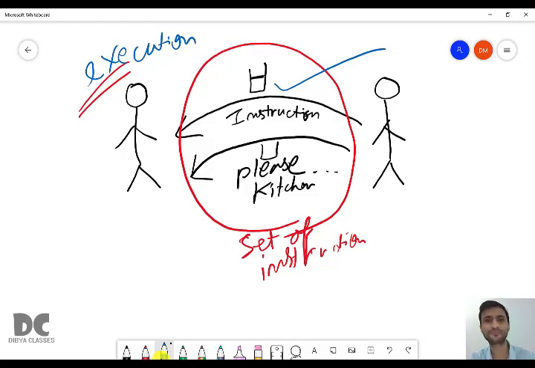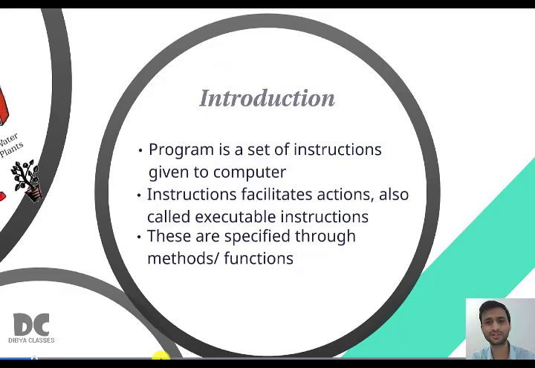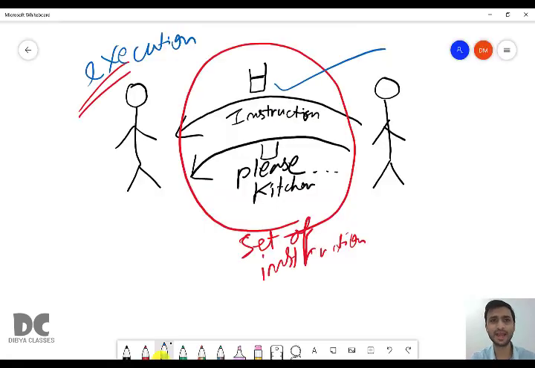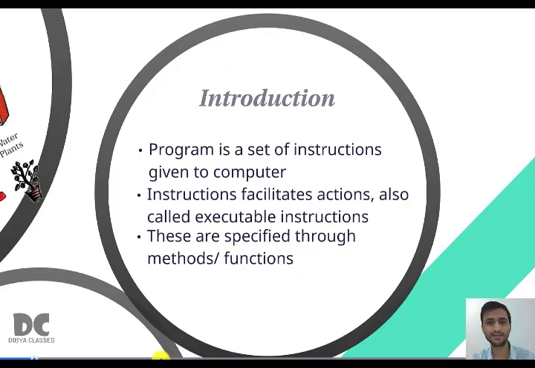What did you do? You went to the kitchen, took the glass, filled it full of water and then brought it to your father. So this is called execution. All the instructions are executable instructions and they facilitate action. Action means he told you and you executed it. This whole process is an action, an action plan. These are specified through methods or functions.